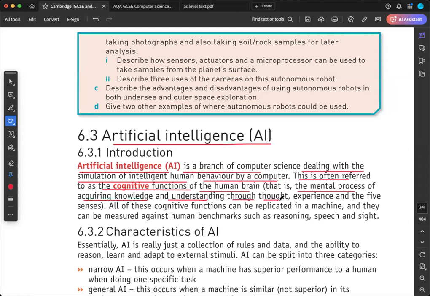So whatever we think, we implement, the computers are going to learn from our steps. All of these cognitive functions can be replicated in a machine. So I told you they're going to copy us. That's called replicate, and they can be measured against human benchmarks, such as reasoning, speech, and such. So human behavior is being cognitively learned by the machines and the computers, and they are going to use the same thing on humans. Like they're learning from us and they're applying it on us. This is called AI.